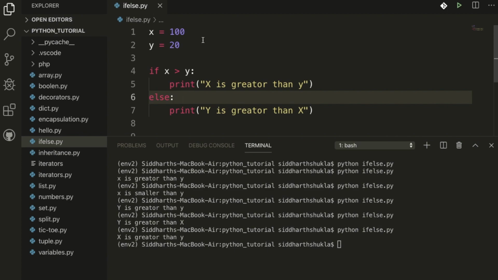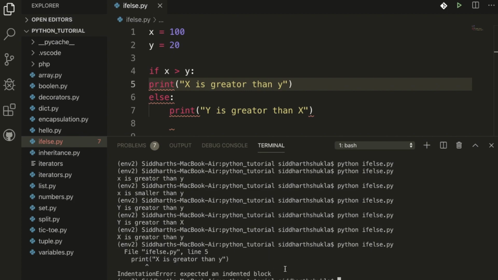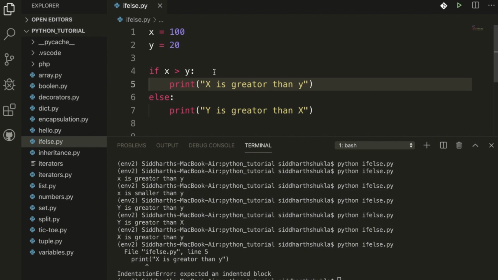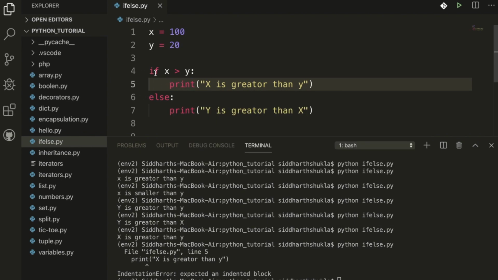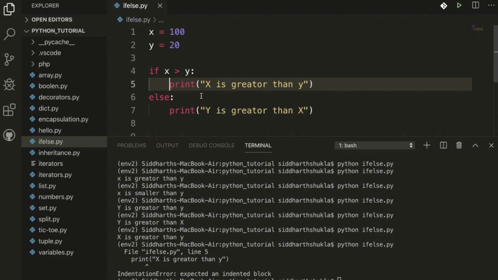One more thing, Python basically, suppose I'm going to write something here. Now you can check, we will get an unexpected indent error, because Python has an indentation method, so you need to write code in a proper way. Whenever you write any conditions like if else, you need to give at least one space, then you can write code. Hope this is clear for you.